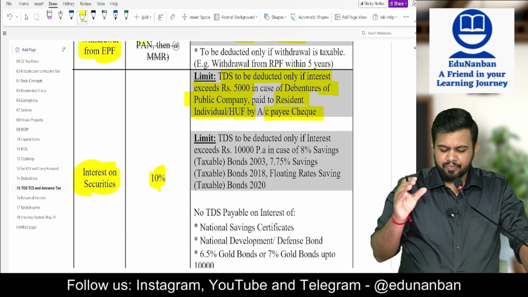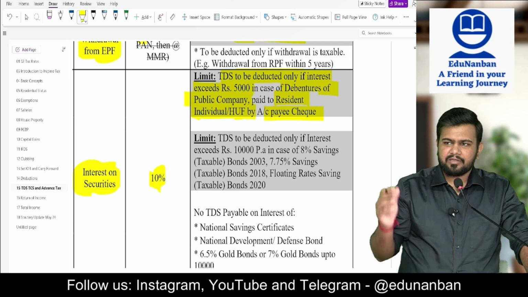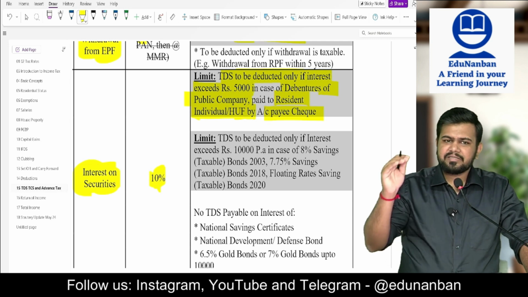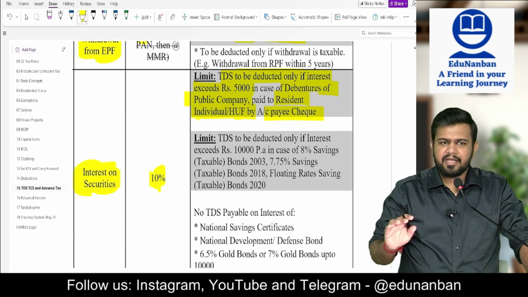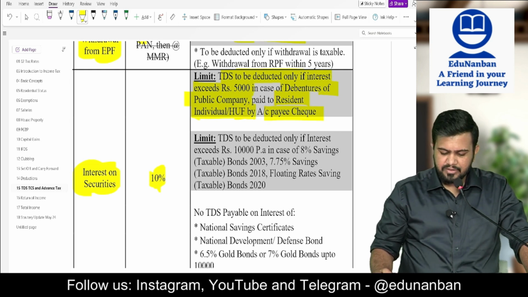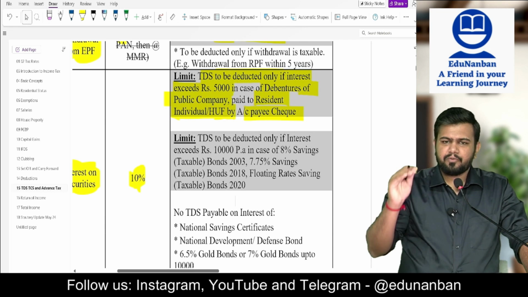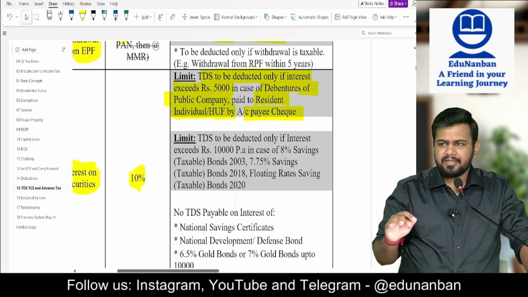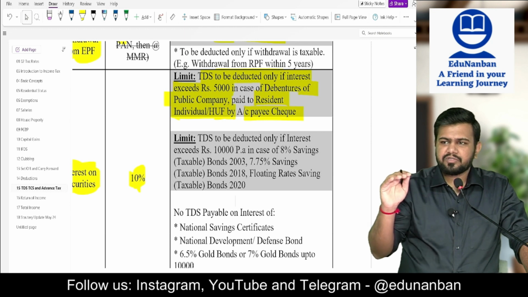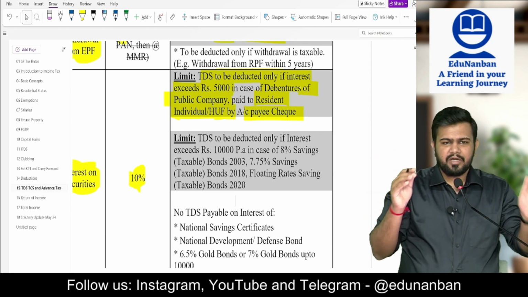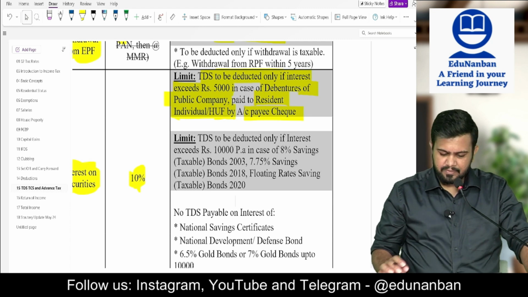If it is giving interest on debentures and the interest is less than 5,000, then up to 5,000 TDS need not be deducted if interest is given through account payee cheque or any other prescribed mode. So up to 5,000 no need to deduct the TDS, more than 5,000 TDS has to be deducted. That 5,000 limit is for whom? Only for a public company if they are paying interest on debenture.